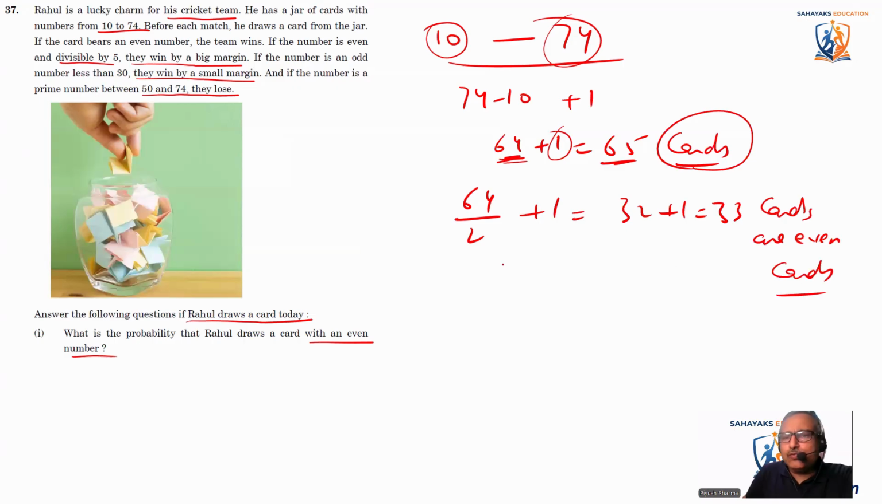Okay. Now they want to know the probability of picking an even card. So the probability of an even card is 33 divided by the total number of cards, which is 65. So 33 by 65 is the probability of drawing an even card from the cards 10 to 74. Okay, so coming to the next one.